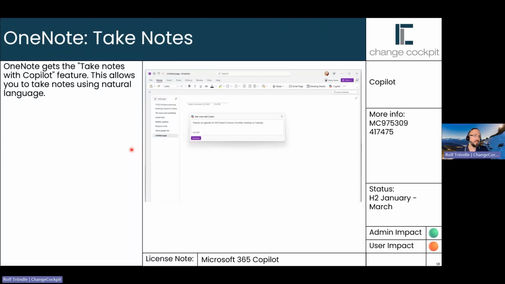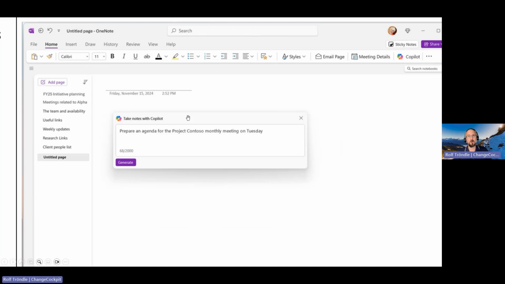OneNote will now get the take notes feature, so it's the same as you have in Outlook. It's draft new email. In Word, you can also create new text using draft new text, and because OneNote is for taking notes, it's called Take Notes with Copilot. Enter some natural language text in here, and then this Copilot will write it for you.